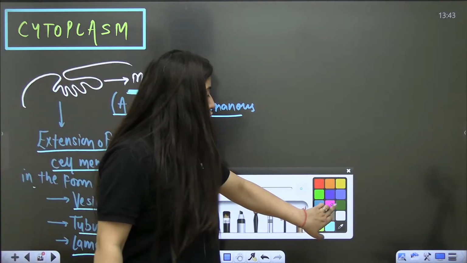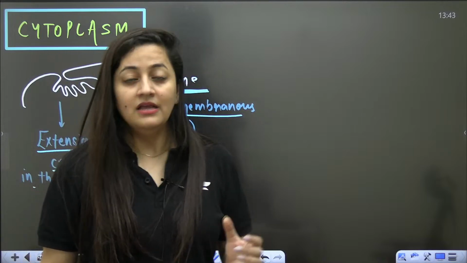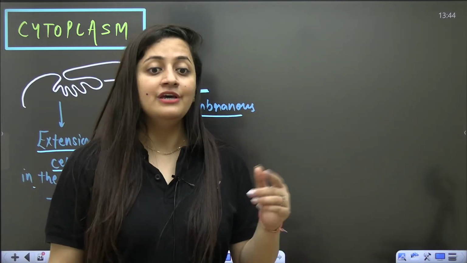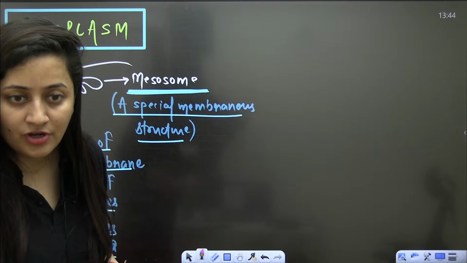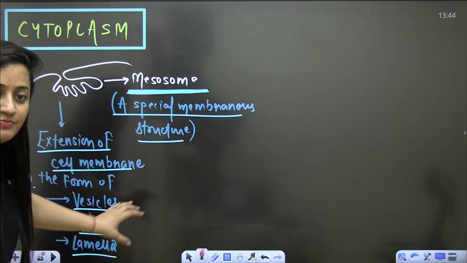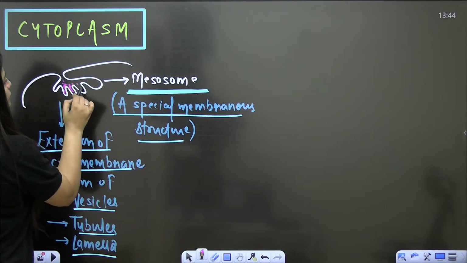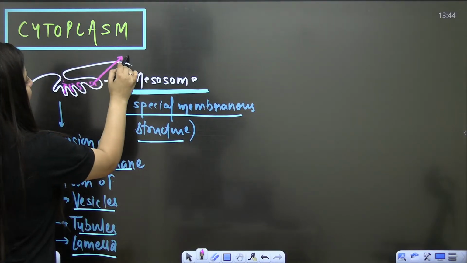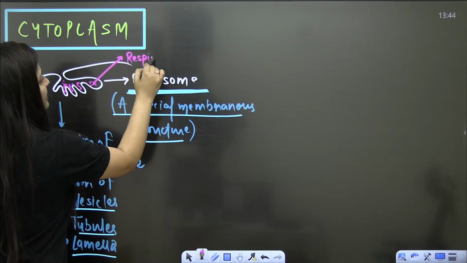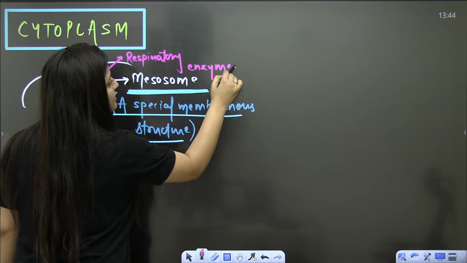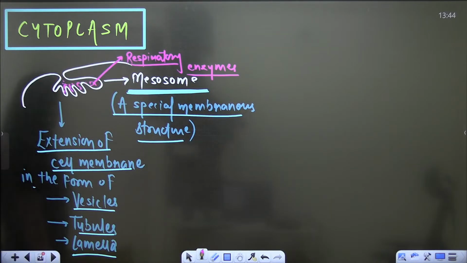Now you know that in the eukaryotic cell we have the mitochondria, which has the respiratory enzymes. But in bacteria we don't have any structure like this. So the mesosome is going to help there. These mesosomes have the respiratory enzymes, and obviously that will help in cell respiration. That is how the mesosome is going to help.